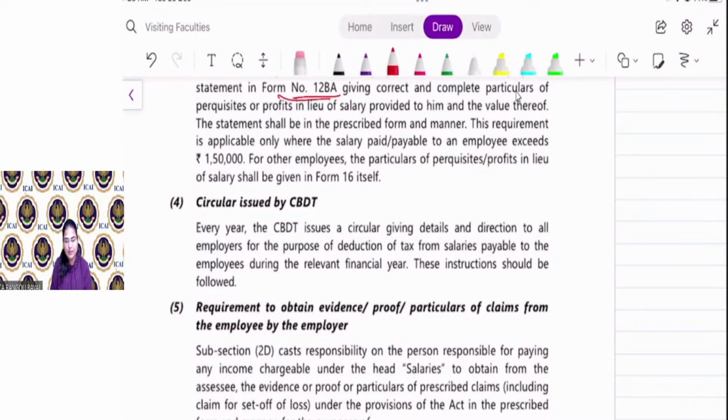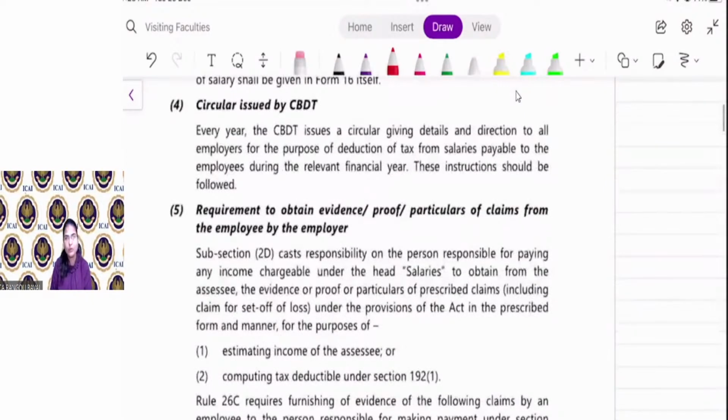Every year, the CBDT issues a circular giving details and directions to all employers for the purpose of deduction of tax from salary payable to employees during the relevant financial year. This instruction should be followed. The CBDT will release an instruction on how you have to deduct tax from the salary and how you have to report that to the employee and to the government. So you have to follow the instructions.